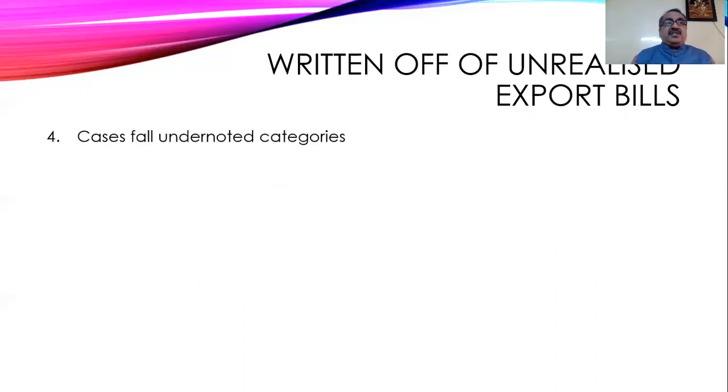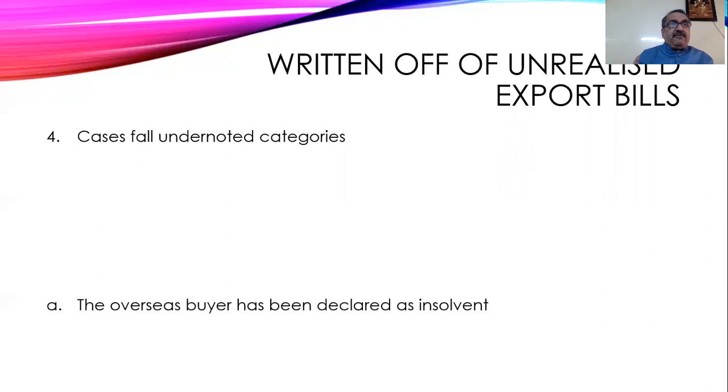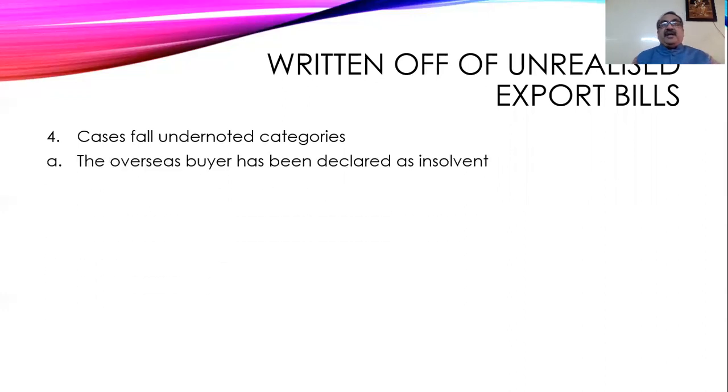Now, what are the other conditions? Cases falling under the undernoted categories are also eligible for the write-off. One thing, the overseas buyer has been declared as insolvent. Yes, after taking a lot of efforts, the overseas buyer has become insolvent. So that account can be written off by the exporter or by the authorized dealers.